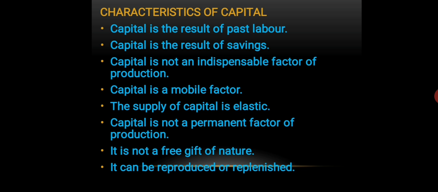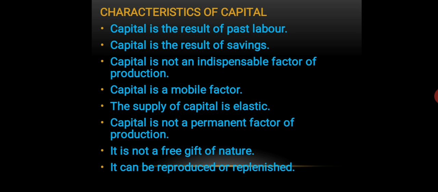Another characteristic is that capital is not a permanent factor of production. Capital is not a permanent factor of production like land. It gets decreased, it gets depreciated. If a person uses the same capital for a long period of time, then it gets deteriorated, it gets depreciated because it has a lifetime. It cannot be used for a long period of time. It gets destroyed. So that is why it is not a permanent factor of production.